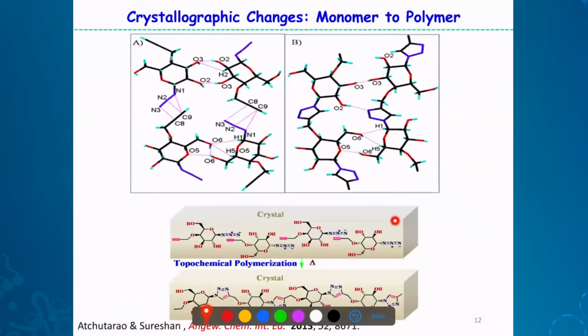So this is what we do: we make a crystal of the monomer in such a way that this azide and alkyne are at proximity. Then we heat slightly and we get a crystal. Of course, we start with the crystal and we get the same crystal, but it's a polymer now, monomer to polymer. This is what we do in this kind of chemistry.